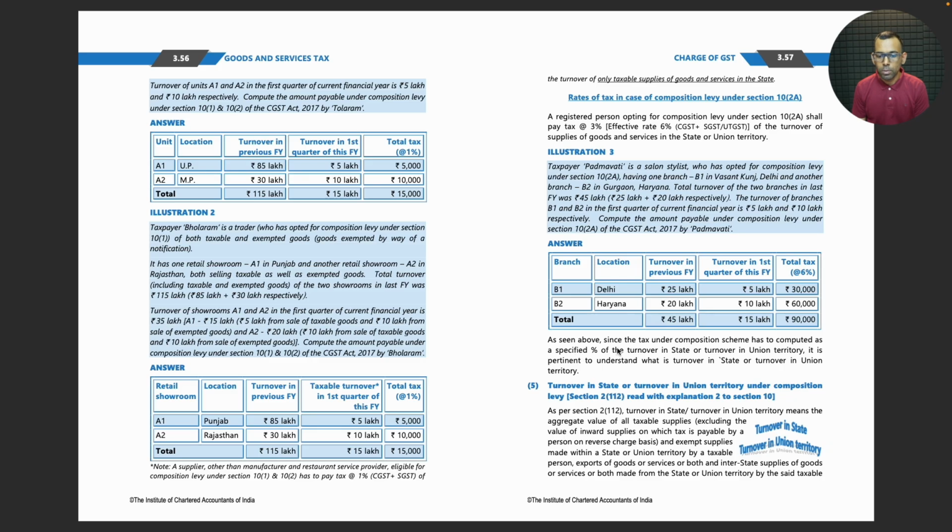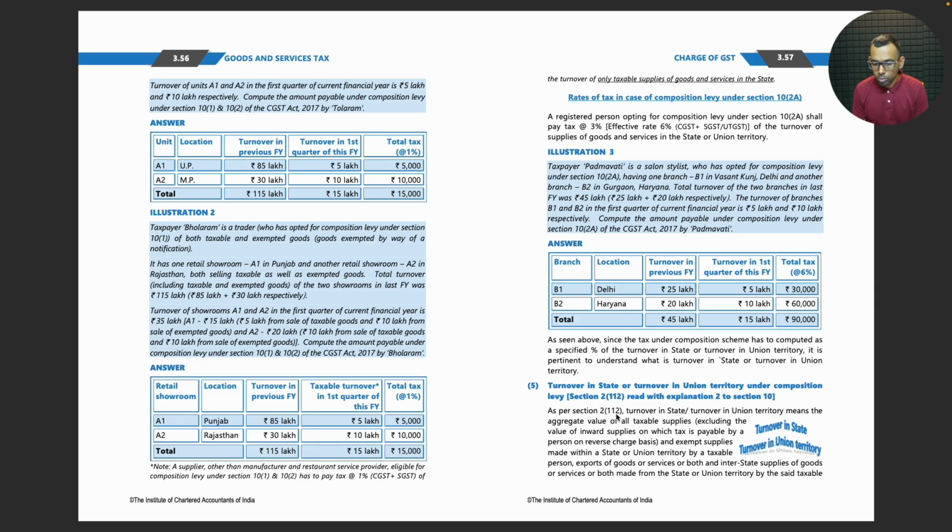As seen above, since the tax under the composition scheme has to be computed as a specified percentage of the turnover in state or turnover in union territory, it is relevant to understand what is turnover in state and union territory.